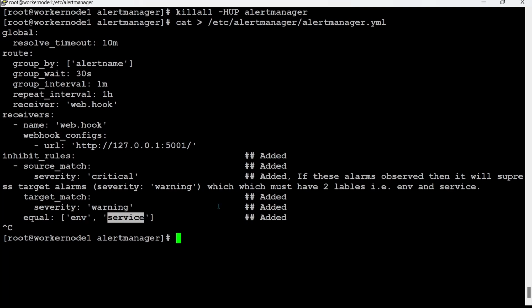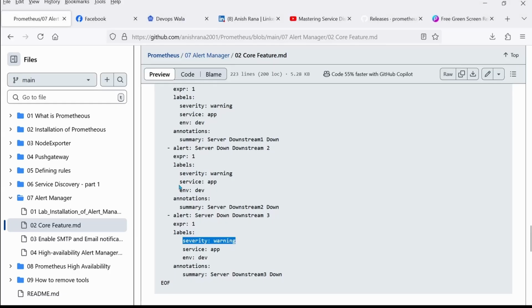These are the labels. It means that it will target, or suppress, those alerts which have the severity equal to warning label and should have the env and service labels set. And the same thing we have added here, the env and service labels. Whatever value it has, we don't care, but we just need to have these labels set: env and service, and severity equal to warning. These three things should be matched, and only then will it suppress the alarm.